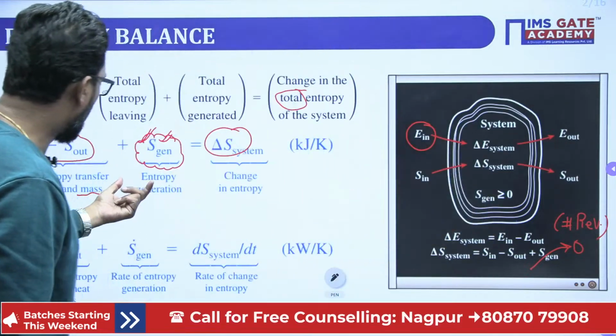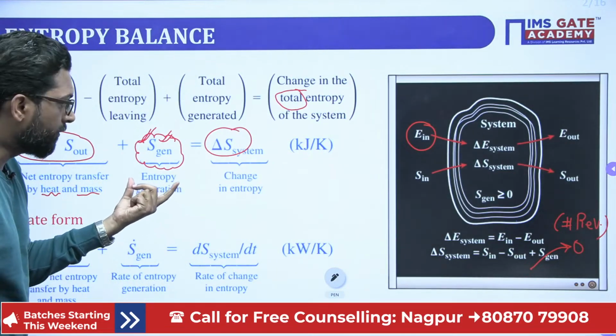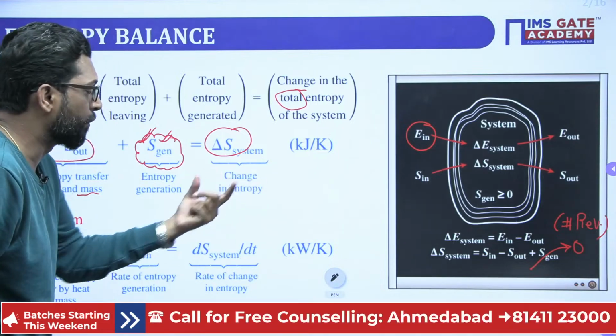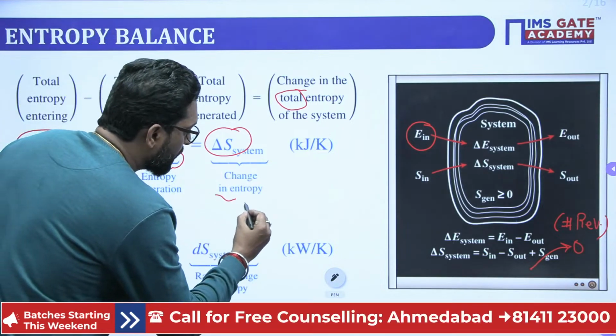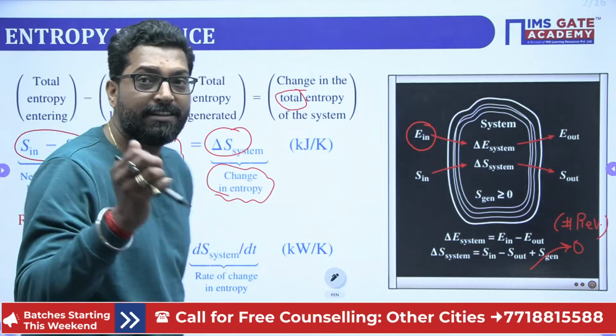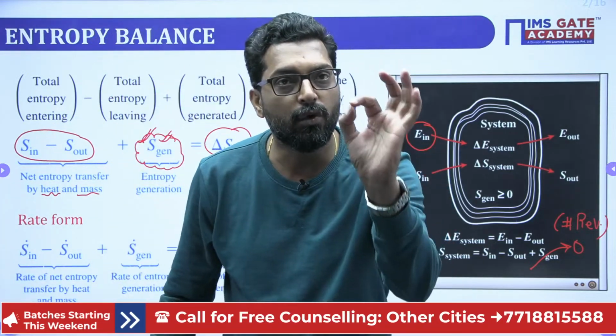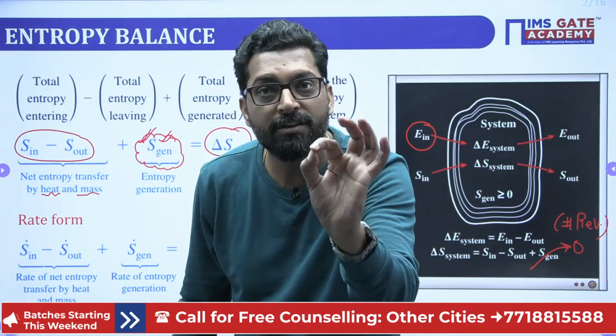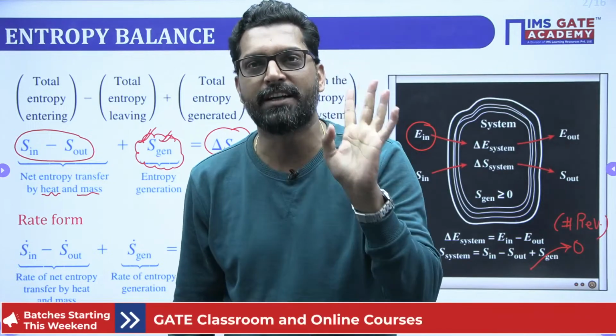Okay. So this is the entropy generation, and this is the change in entropy for the system. How many systems are there? System has 3. One is the closed system, another is the open system, and the third one is the isolated system.